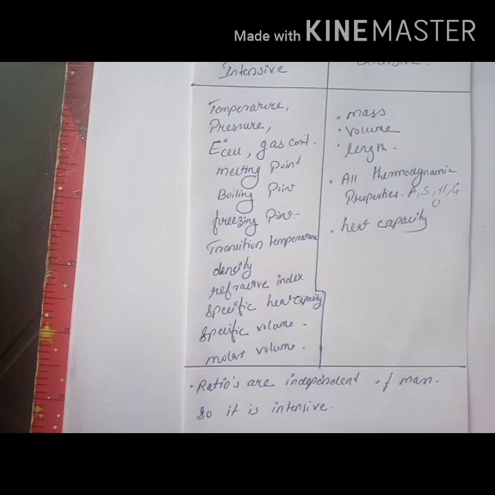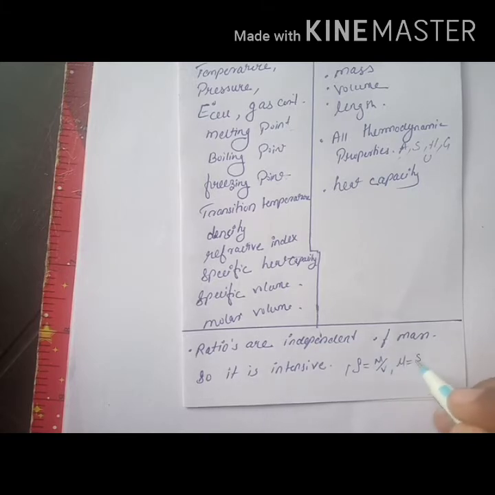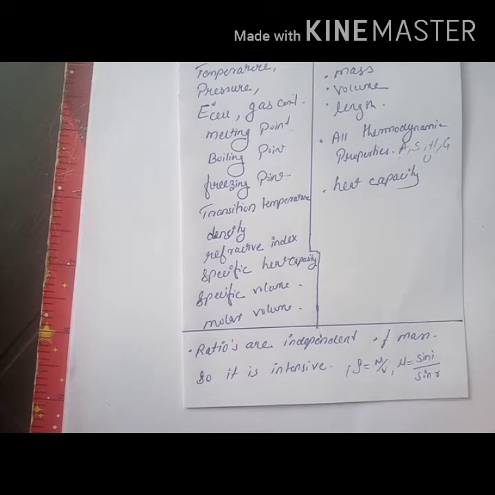And we have another point, that is ratios are independent of mass. So the ratios will be intensive properties. For example, density, that is mass by volume, and the refractive index mu is equal to sin i by sin r. So these are intensive properties.